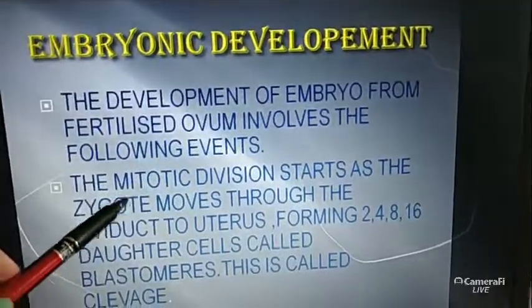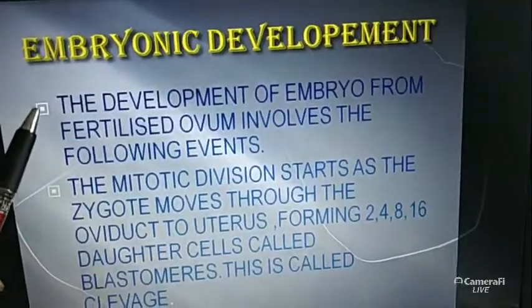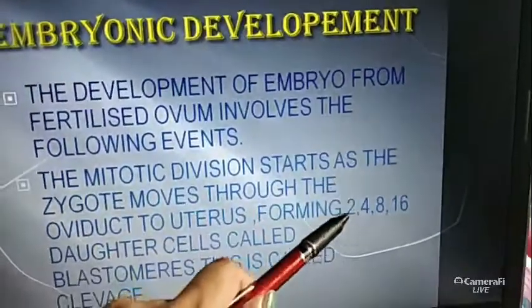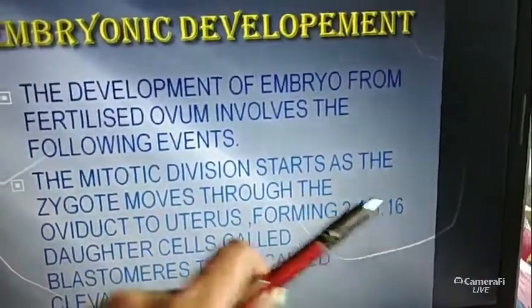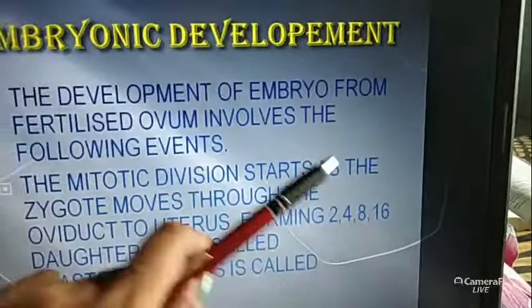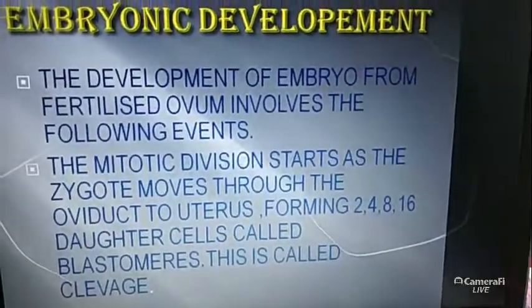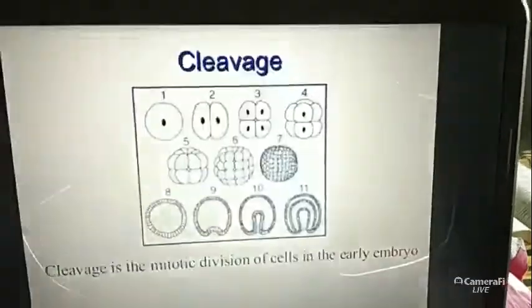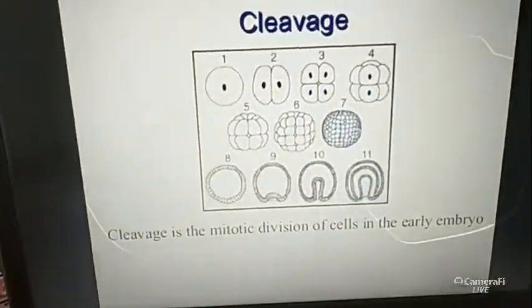Suppose the zygote contains 1 cell. After the mitotic division it becomes 2, then 4, then 8, then 16. So the blastomere contains 16 cells. That is called the cleavage. This pathway is called the cleavage, and this is the definition of the cleavage.